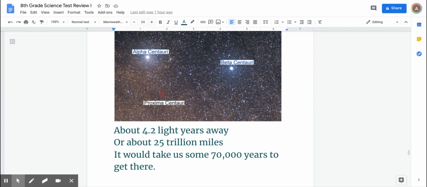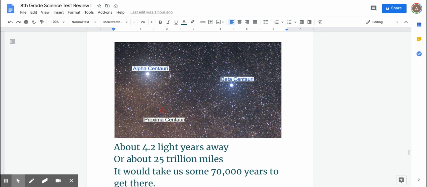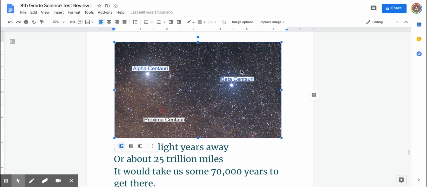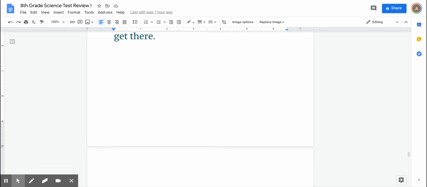So for our technology, even though light takes 4 years, if we ever get a transmission that's not natural, and we know that there's life on Alpha Centauri, which we never found any transmissions, but if we did, and we wanted to go see them, right now with our technology, it would take 70,000 years or more. So look at this. These are the closest stars. I remember these stars have planets around them. Well, we don't know if all stars do, but we're finding planets around stars. So these stars could have planets, and they could have life. We're not sure about that. But if we wanted to go there, it would take 70,000 years or more.